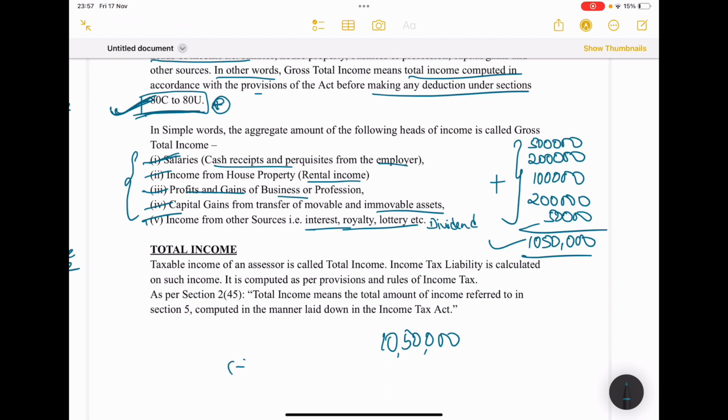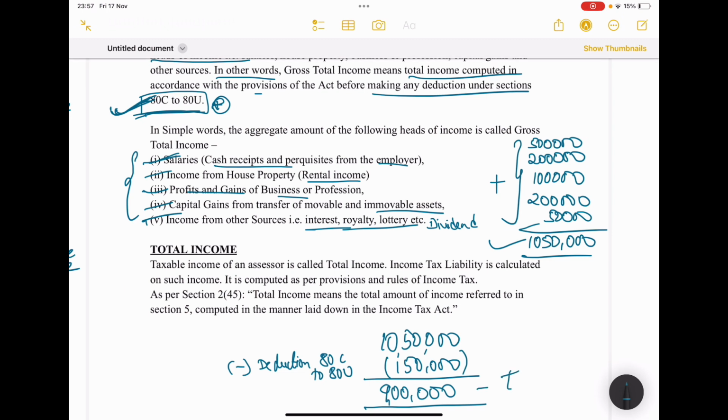If you deduct the deductions under 80C to 80U, for example, if you have 1,50,000 as a deduction, just for example, the remaining is 9 lakh. This 9 lakh is your tax liability.